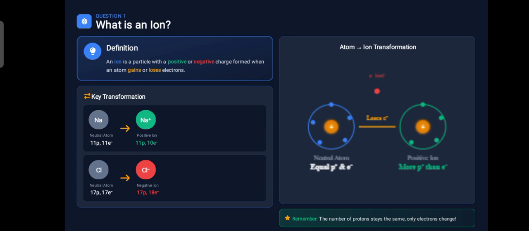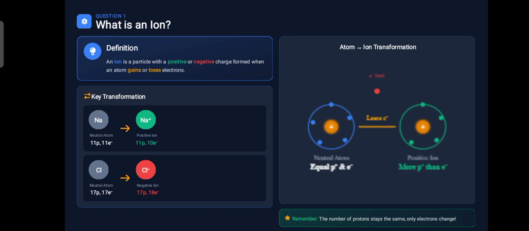Similarly, a neutral chlorine atom has 17 protons and 17 electrons, and its electronic configuration is 2, 8 and 7. Now it is deficient of only 1 electron. After gaining 1 electron, it has 17 protons in its nucleus and 18 electrons.